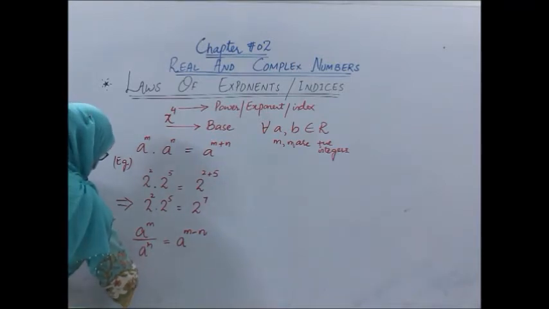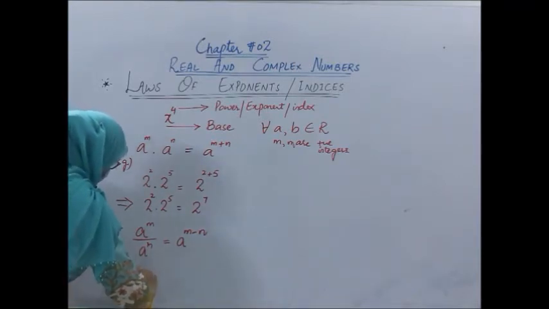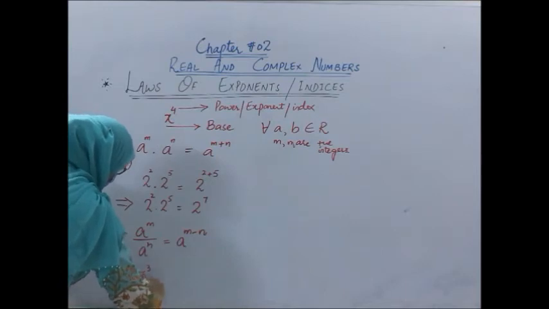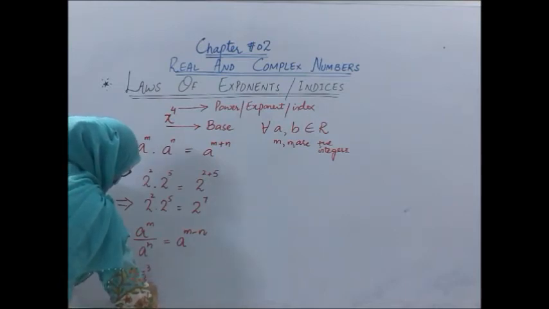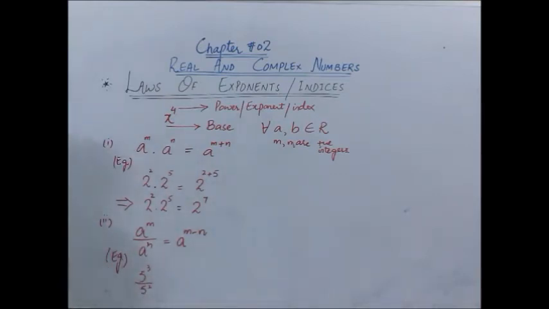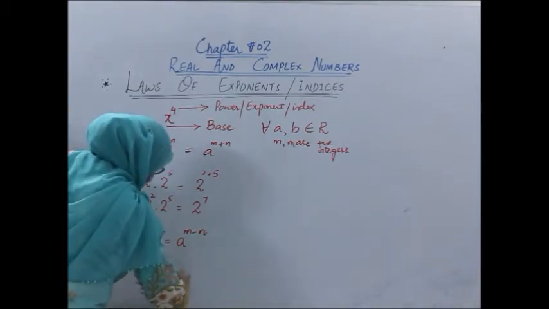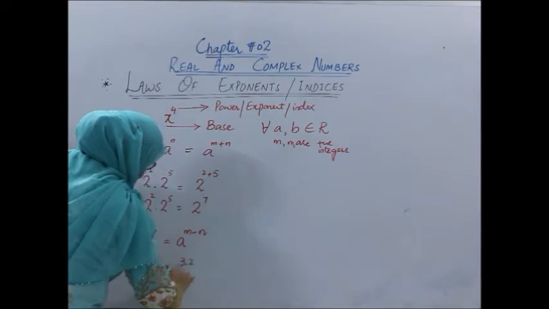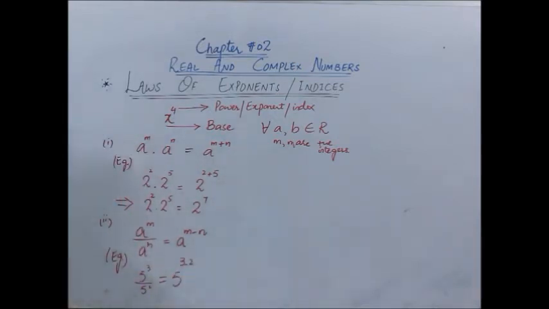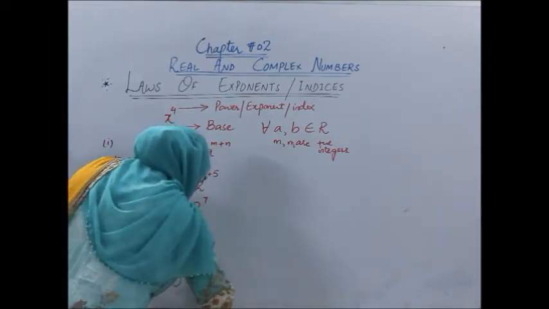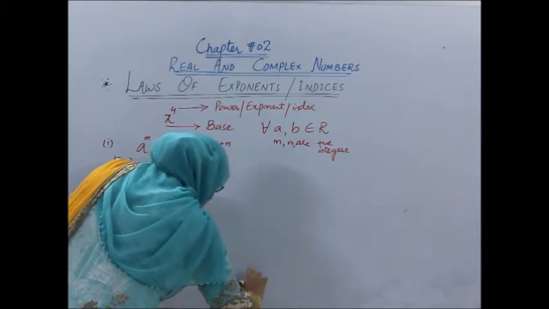For example, if you have 5 power 3 divided by 5 power 2, how would we write it down? 5 power 3 minus 2. And 5 power 3 minus 2 would be what? 5 power 1.